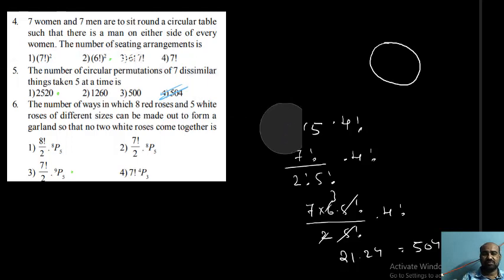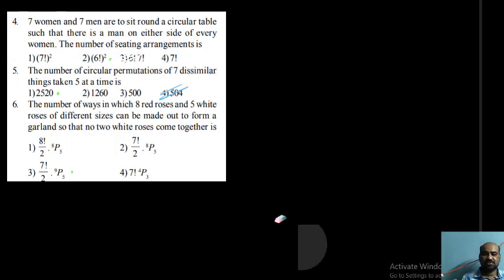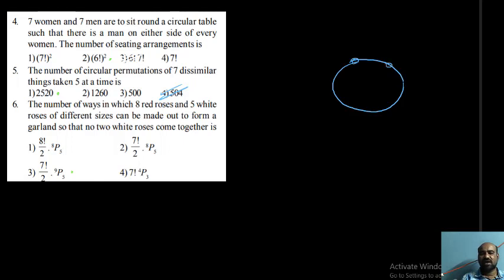Okay. So next question. The number of ways in which 8 red roses and 5 white roses of different sizes can be made into a garland, so that no 2 white roses come together. First of all, you arrange the 8 red roses. You want to make a garland with 8 red roses.